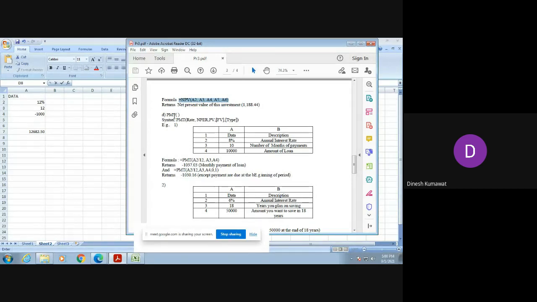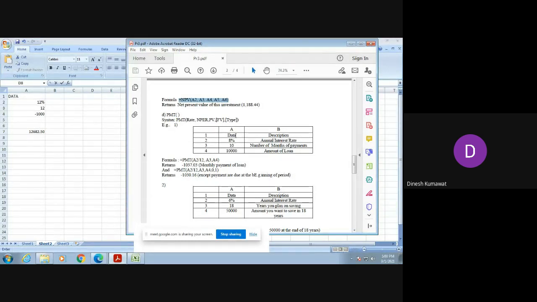Now, if you observe this function carefully, we have two examples. Now I am going to do this first example and I am leaving this second example for your homework. Again, you can see this column B is an optional column in which we have written the description for your understanding purpose.